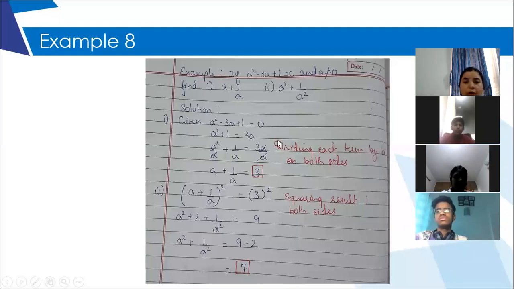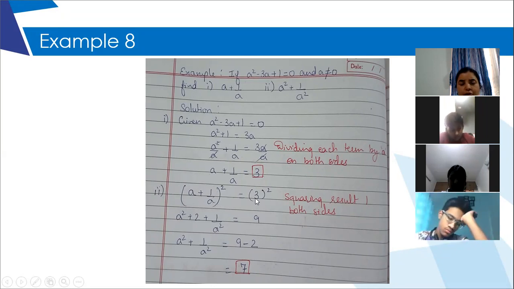And then we will move on to the second one, which is a square plus 1 upon a square. Now I have already got this answer from the first part. So I'm going to just square it up both the sides, which I have written over here, squaring result 1 both sides. So when you put a square, I told you that the complete left side will be under square and the complete right side will be under square.